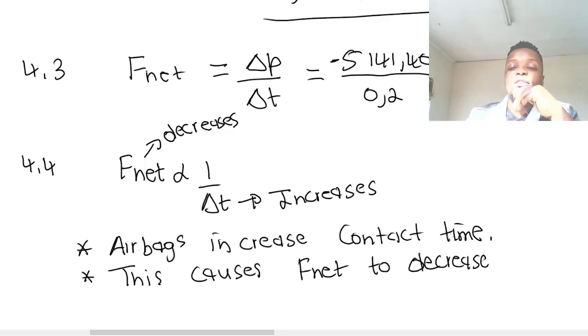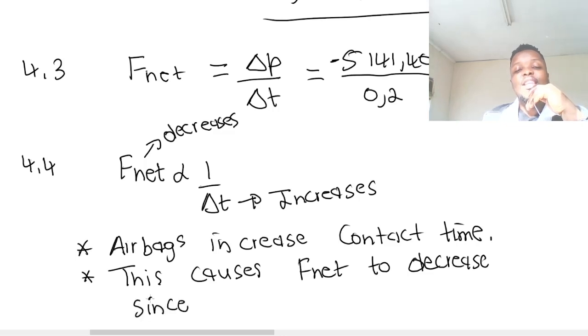Meaning the impact of the net force will decrease for the same change in momentum, meaning for the same impulse. This causes F net to decrease since F net and change in time are inversely proportional.